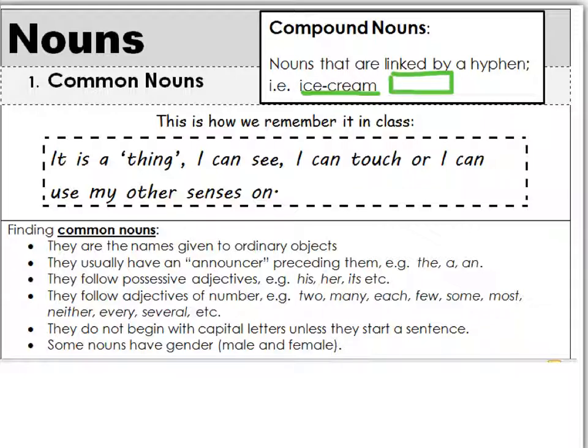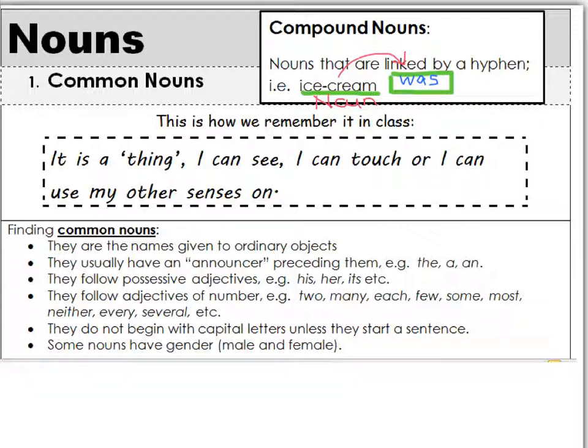However, if the word that follows is, for instance, a verb like was, ice cream was, then I know it's not followed by a noun, and therefore this could easily be a noun. Remember, you will never have a noun followed by a noun. It's usually a noun stands alone. You will not have it preceding another noun. So what if you get a compound noun that is actually a name?